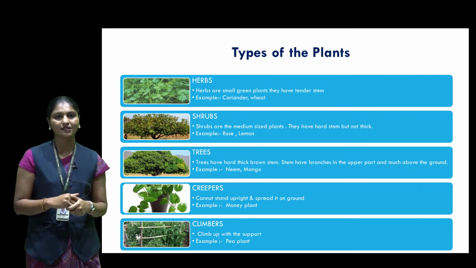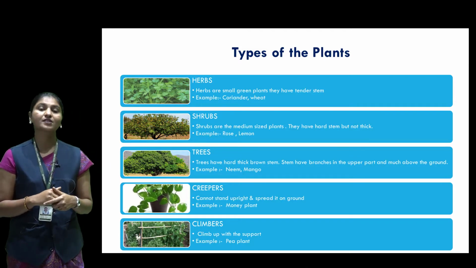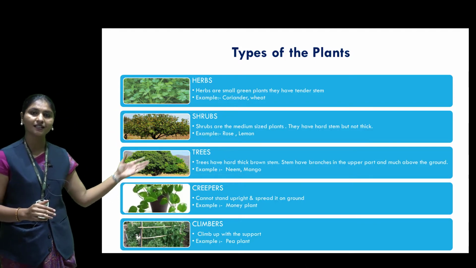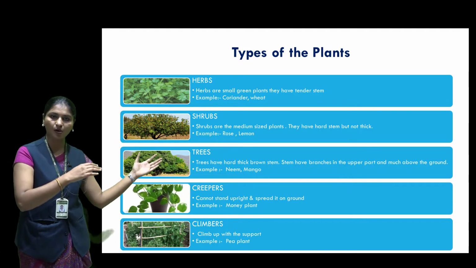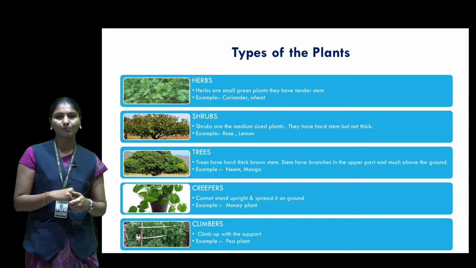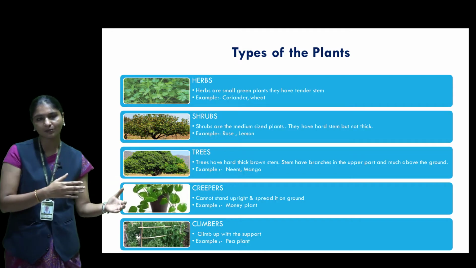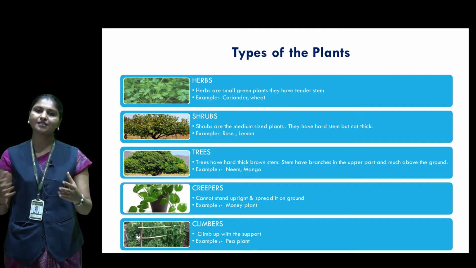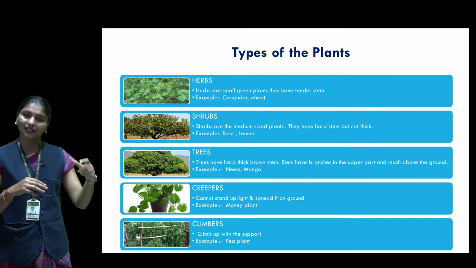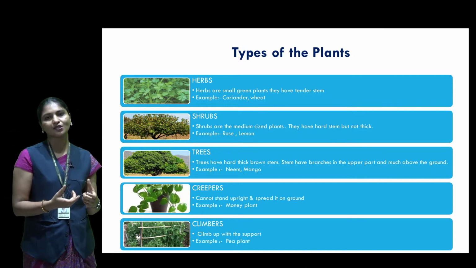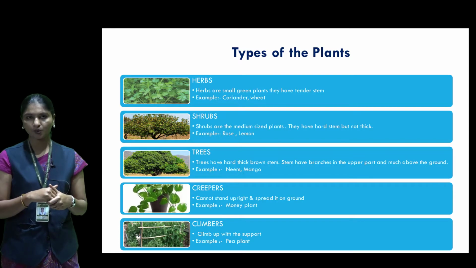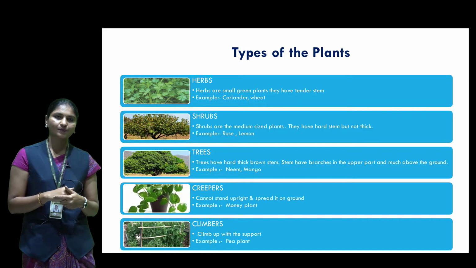Now the second type is shrubs. What is meant by shrubs? Shrubs are medium-sized plants, and the stem is hard. Compared to herbs, the stems are harder. For example, rose and lemon, most flowering plants and most fruit plants are examples of shrubs. The main basic feature of shrubs is that branches are present, but these branches arise near the root portion.